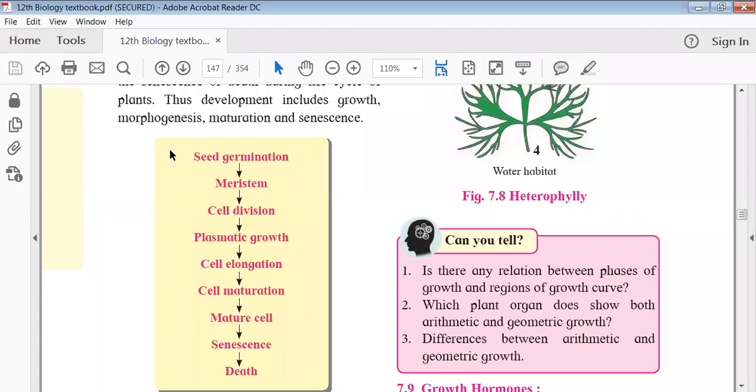No doubt, but are hormones only involved in growth and development, or are there multiple other functions also which they carry out? Multiple other functions are also there. Yeah, that is correct. As you correctly said, growth and development is a major function, and with respect to that only we will talk in this particular chapter.